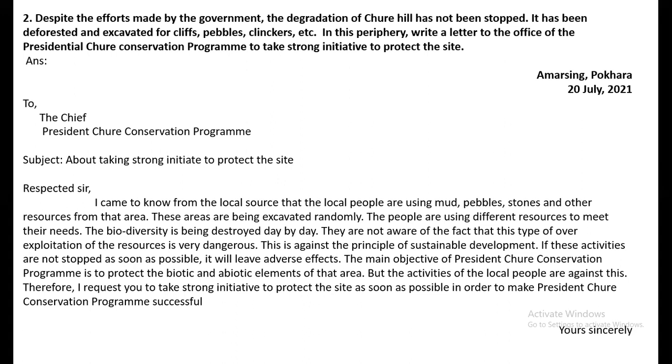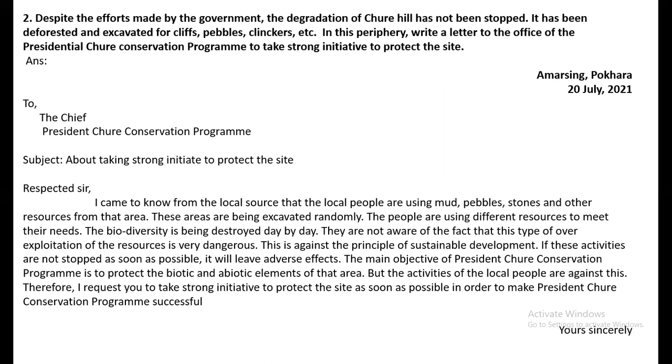So here is the format of the letter. To the Chief, President Chure Conservation Program, subject about taking strong initiative to protect the site. Respected sir, then you begin your answer. And in subscription of the answer, you write yours sincerely. And there can be A, B, C, or your name. So this is a letter.